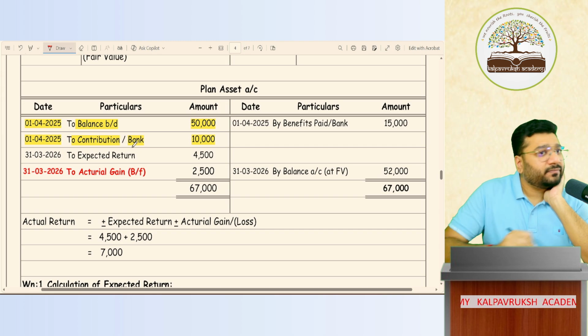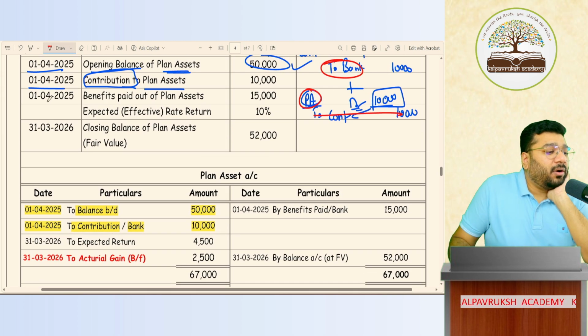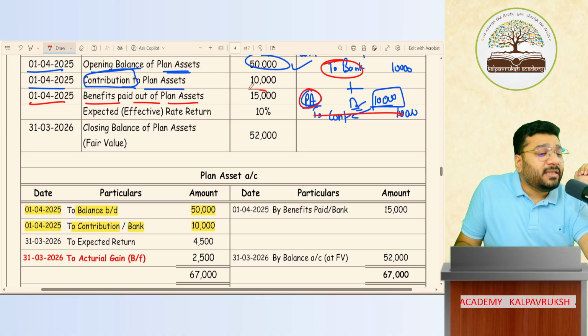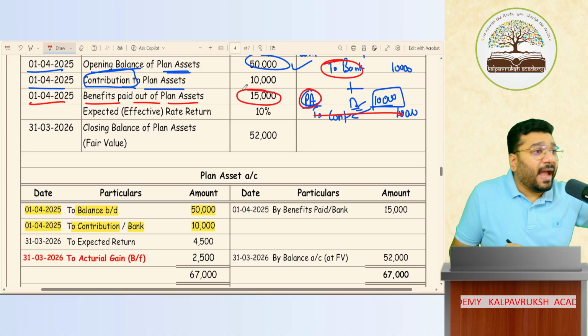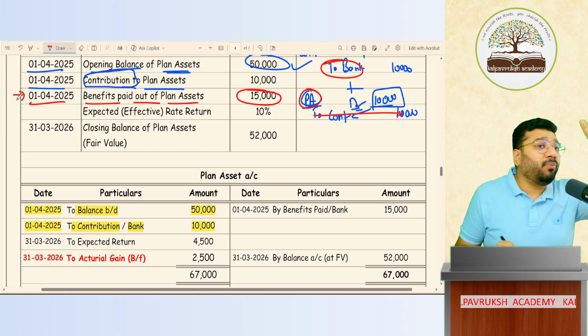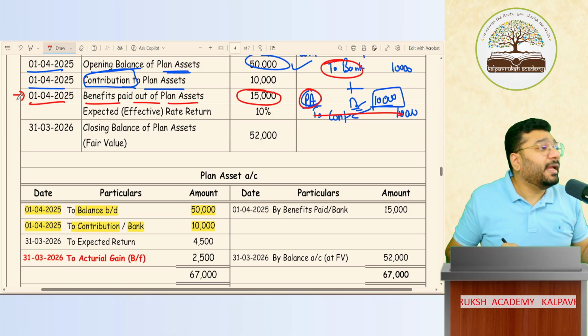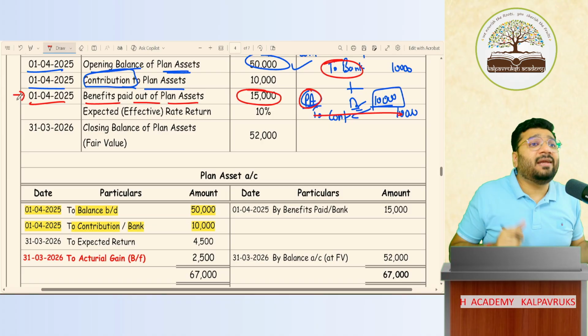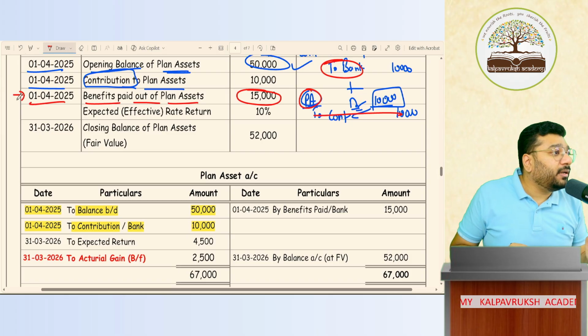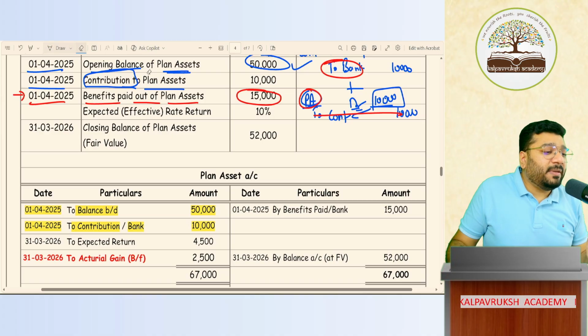No difficulty? On 1/4/25, the same day, benefit is paid out of the plan asset. What does that mean? You have sold this much worth of investment and given it to the employee. On the same day, some employees resign and we have to pay them the employee benefit. So where will that money come from? Investment. So from it I will pay the money. Got it, not got it? 15,000 rupees. What is the entry?